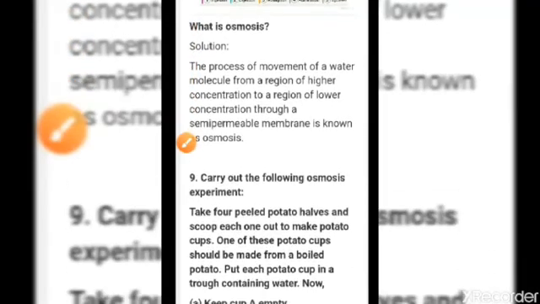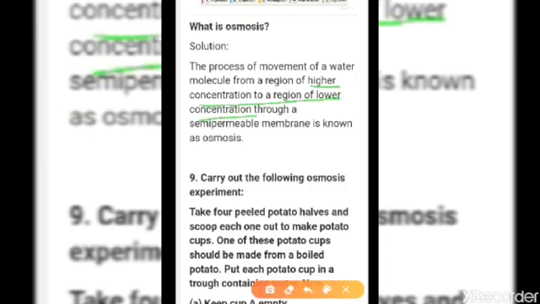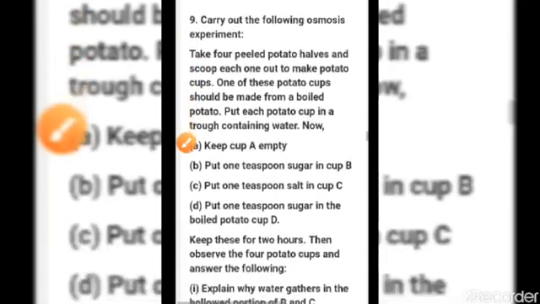What is osmosis? I had already told you that the movement of water molecules from a higher concentration to a lower concentration through a semi-permeable membrane is known as osmosis. Here is the experiment over there. We will not deal with this one.